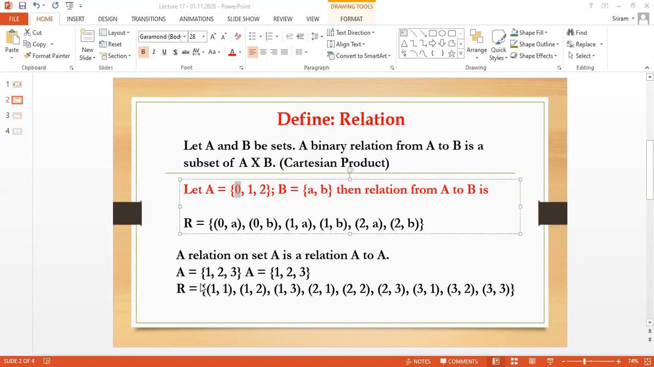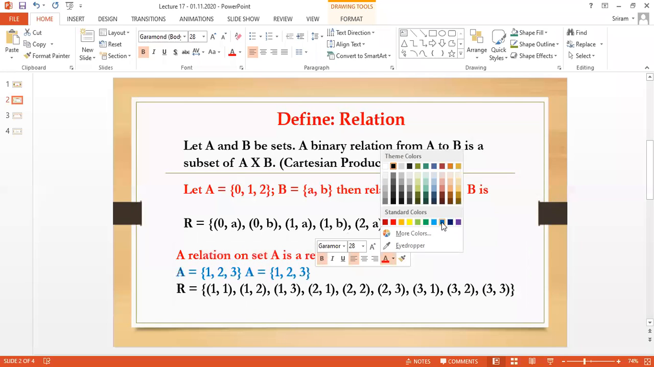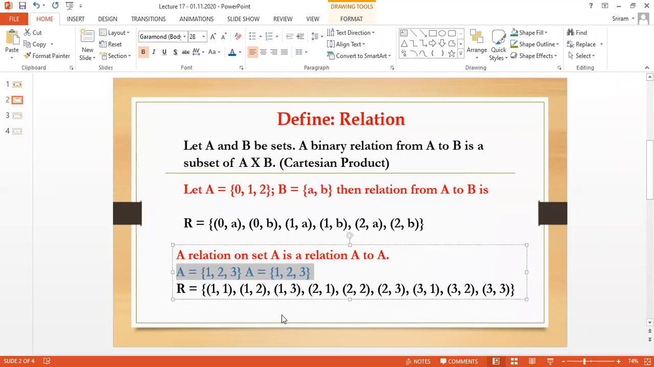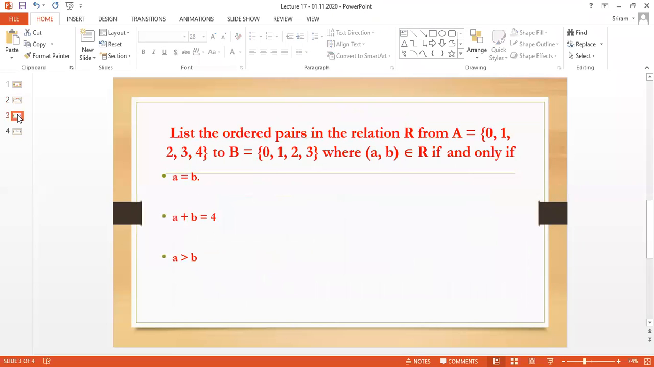Understand the idea? But this is the definition for the second case, when I have only one set. When I have only one set, I have to repeat the set again, two times, and then map them between the same set. This is the definition. See, if I go to a problem, you will understand very easily.